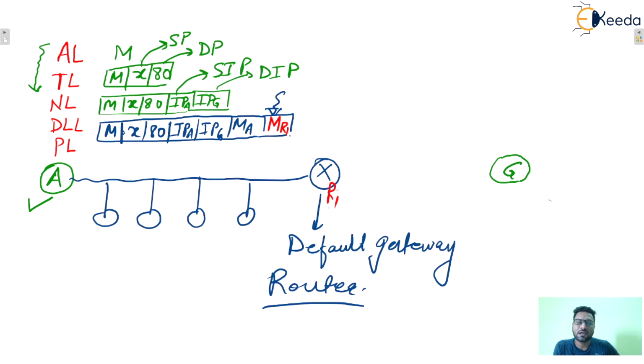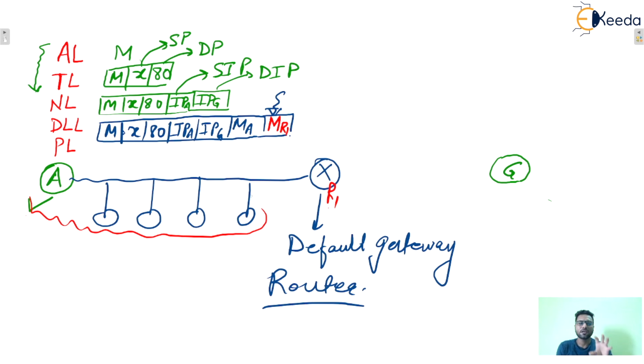How will host A know the MAC address of this router R1? Every host inside this network will know the IP address of that router, which is provided by the internet service provider.